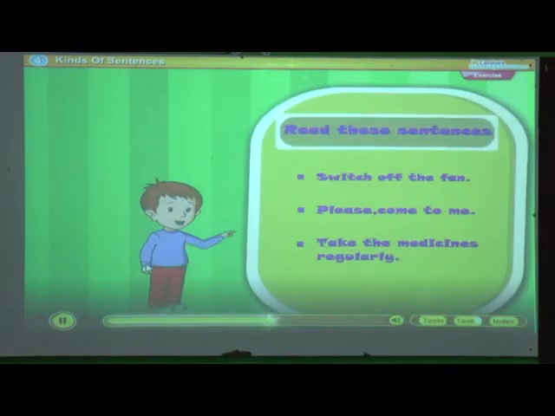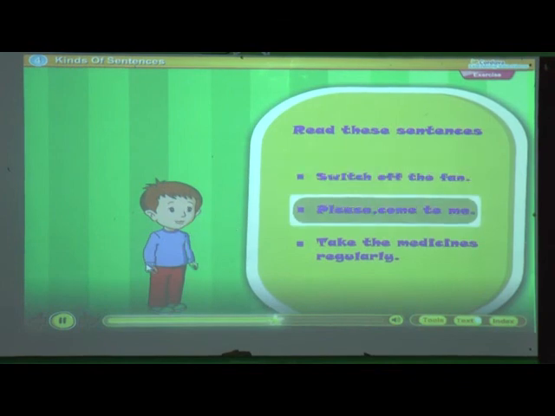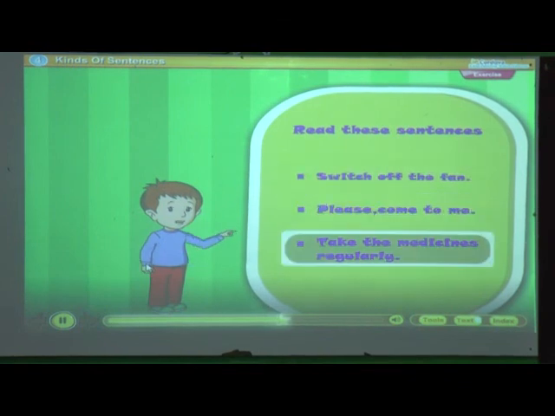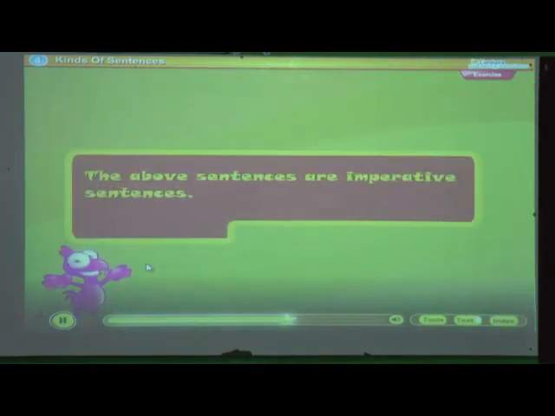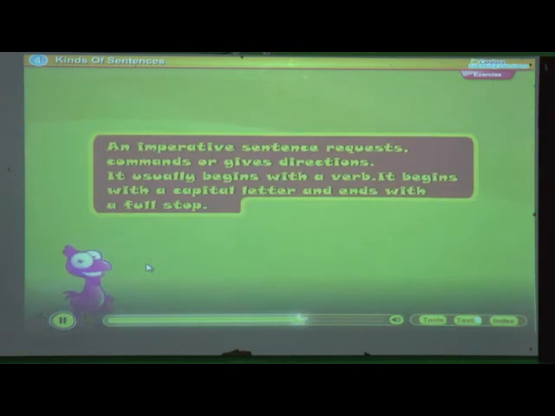Read these sentences. Switch off the fan. Please come to me. Take the medicines regularly. The above sentences are imperative sentences. An imperative sentence requests, commands or gives directions. It usually begins with a verb. It begins with a capital letter and ends with a full stop.